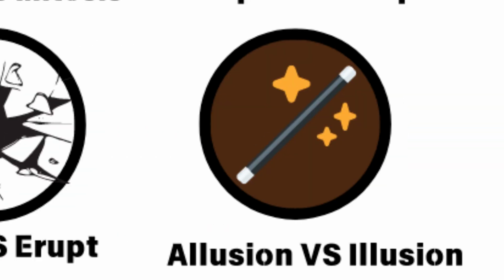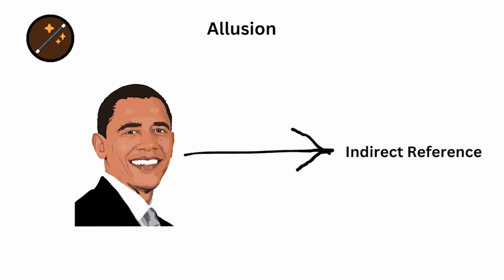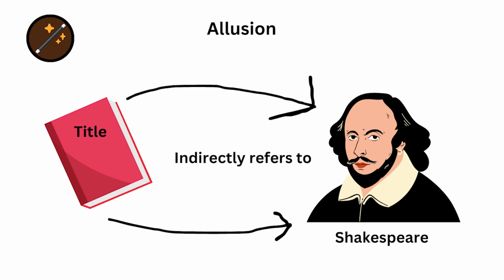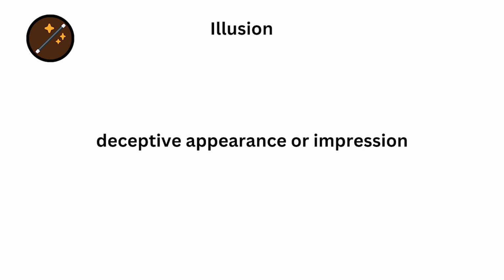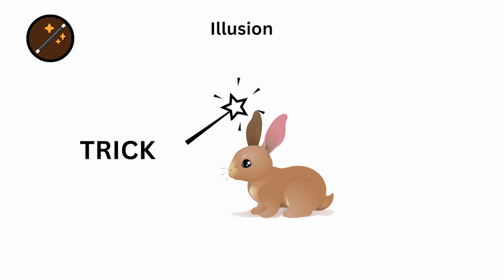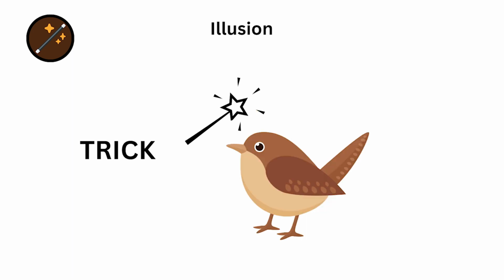Allusion versus illusion. Allusion is an indirect reference to something. The book's title is an allusion to Shakespeare, means the title subtly hints at Shakespeare's work without directly mentioning it. Illusion is a deceptive appearance or impression. The magician's trick created an amazing illusion, means the trick made something appear different from reality.